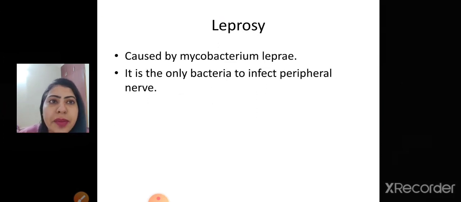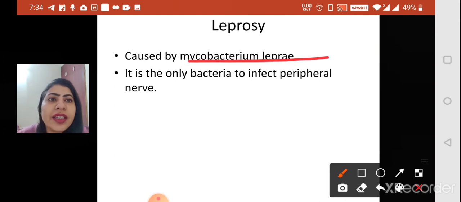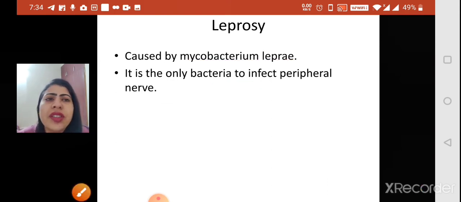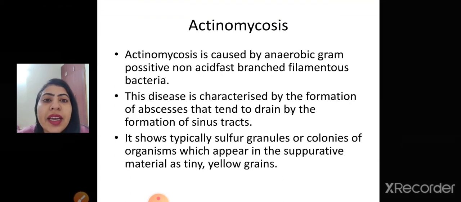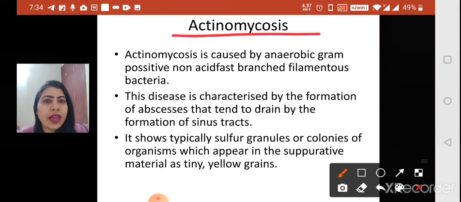Another disease is leprosy. A very commonly asked question is: what is the causative agent for leprosy? It's Mycobacterium leprae, and this bacteria mainly infects the peripheral nerves, and it can be a multibacillary leprosy. The question is simple: it's caused by which organism? Mycobacterium leprae.